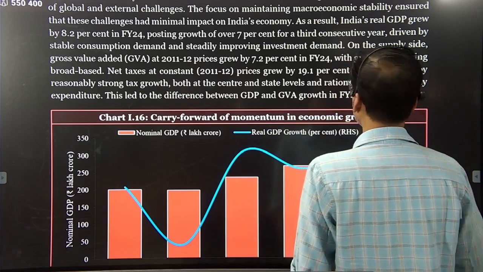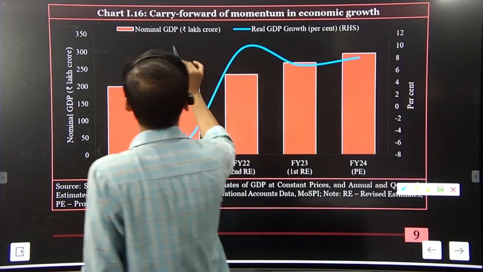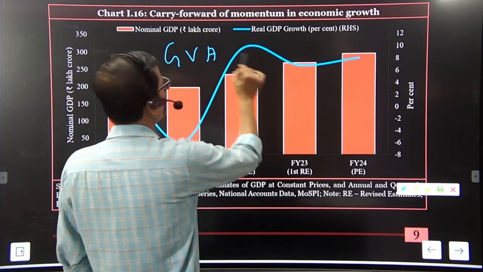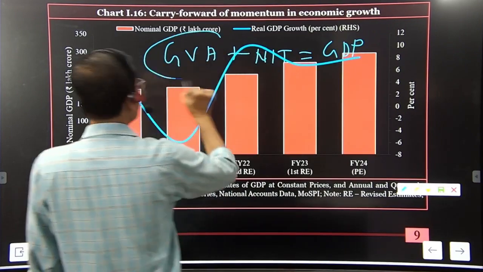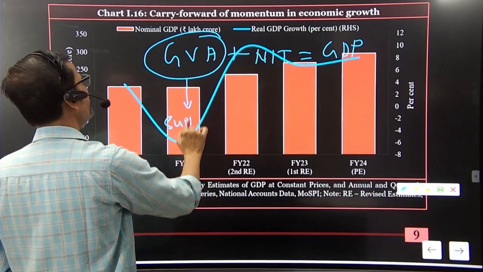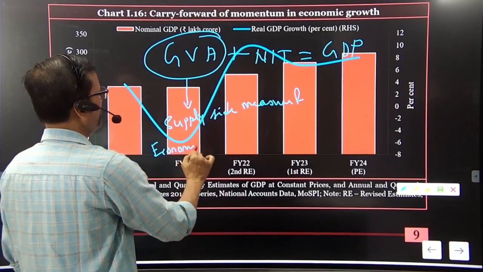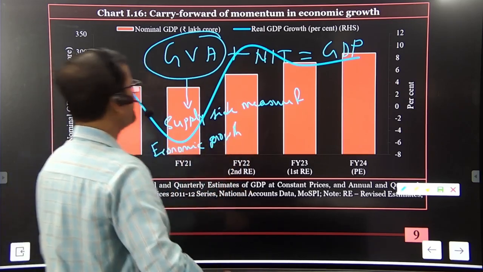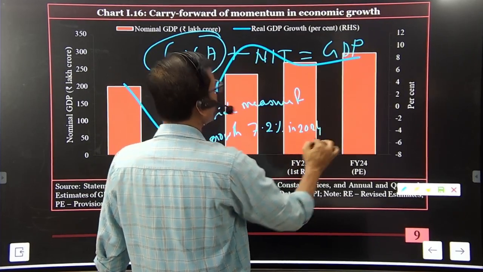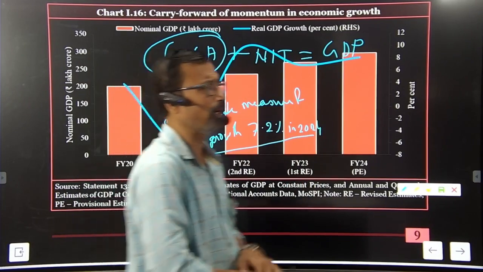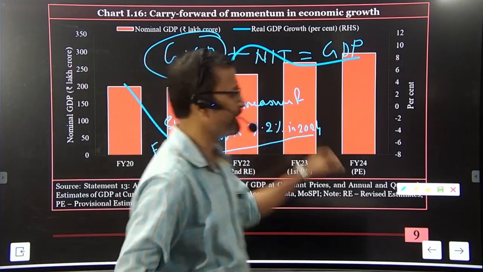Also mention one thing: gross value added plus net indirect tax equals GDP. Gross value added is the supply side measure of economic growth, which was registered at 7.2% in 2024, as mentioned in this Economic Survey.